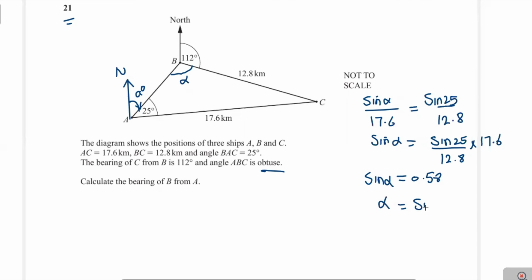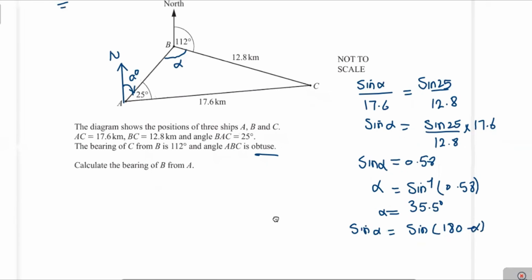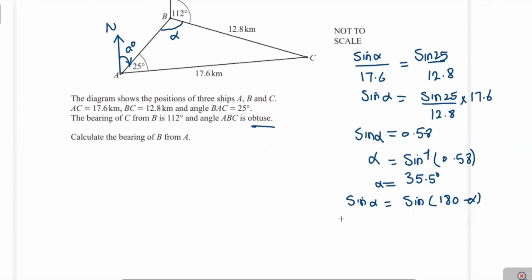Then alpha will be equal to sine inverse 0.58. Now we take the sine inverse, and the answer is 35.5 degrees. But the angle is an obtuse angle. You can write sine alpha is equal to sine of 180 minus alpha. Therefore, the obtuse angle ABC is equal to 180 minus 35.5 degrees, and that is equal to 144.5 degrees.